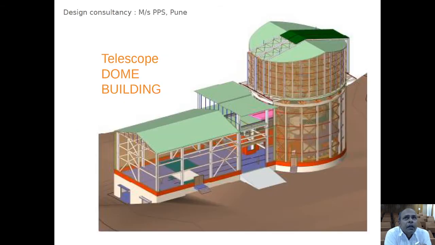Well, this is the design of the telescope building. This design was done by Precision Precast Solution Limited company in Pune. So you can see this is the main building, and this is the extension where the mirror coating plant will come.